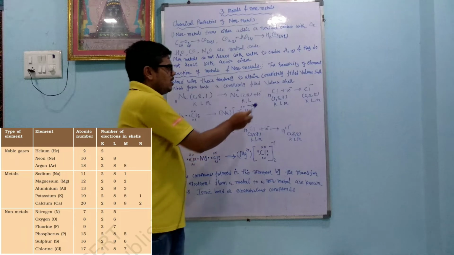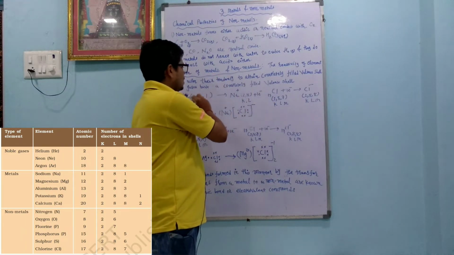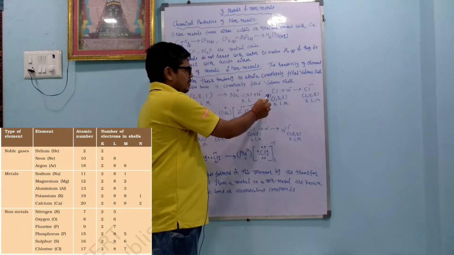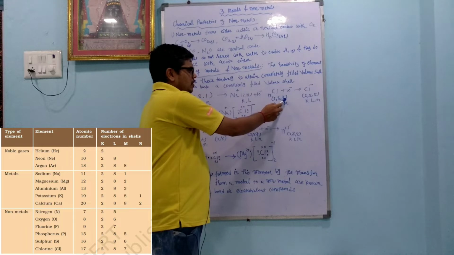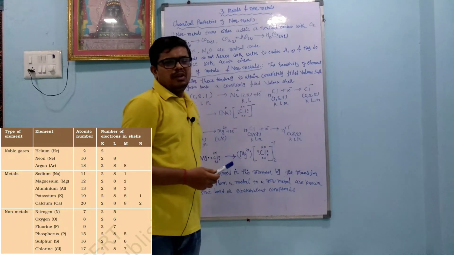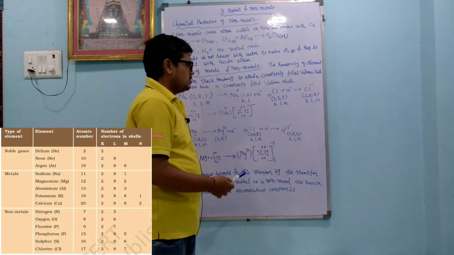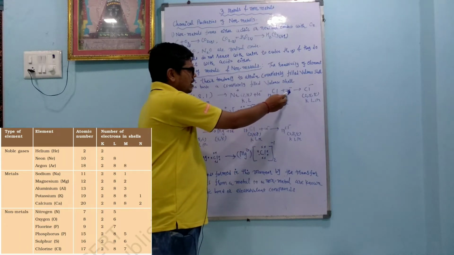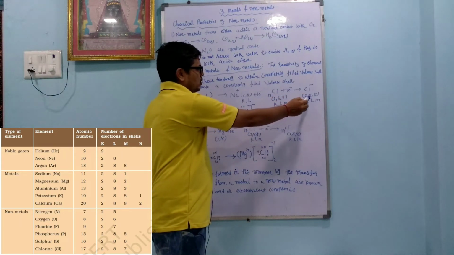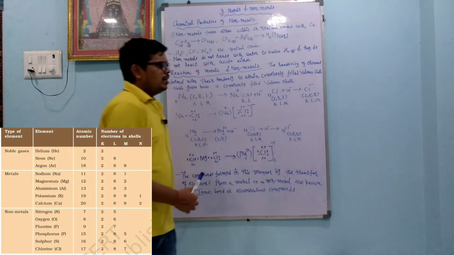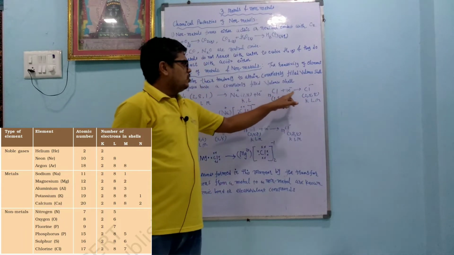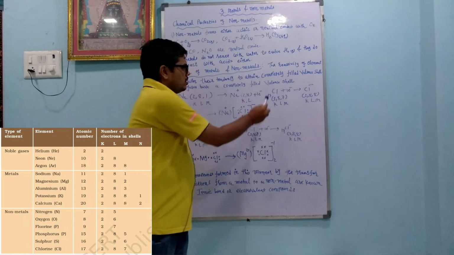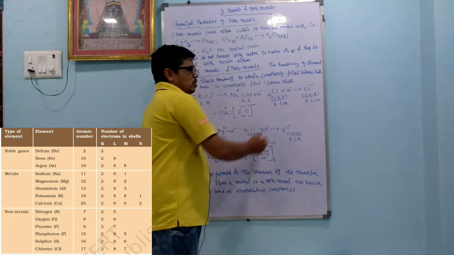Okay, in the same way chlorine is a non-metal, so this is the reaction between a metal and a non-metal. Chlorine is 17, 2 8 7. In the M shell there are 7 electrons. The last orbit contains more than 4 electrons, so it has no tendency to lose electrons, it has a tendency to gain an electron, and by gaining the electron it completes the octet, so it is 2 8 8. So by losing the electron sodium completes the octet, and by gaining an electron chlorine completes the octet. This is called sodium and this one is called chloride.